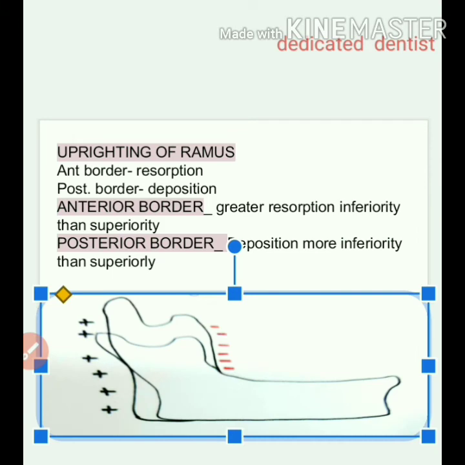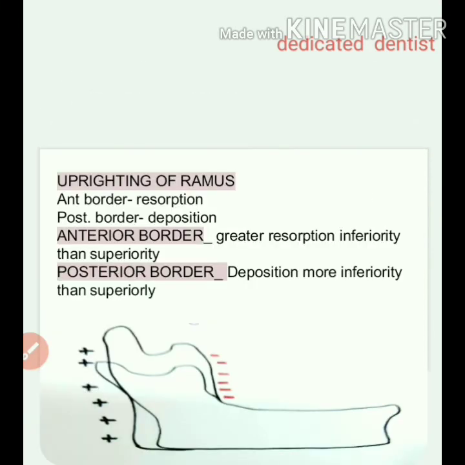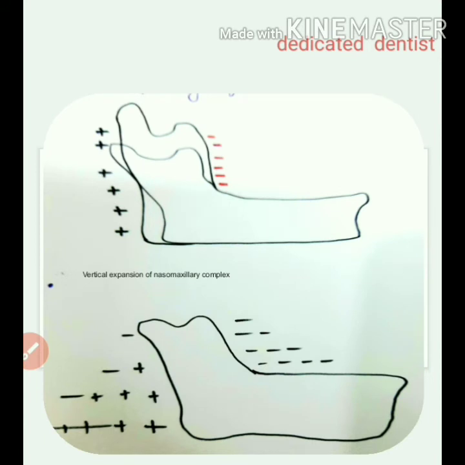Now you see that at the anterior border, where the resorption is taking place, it is greatest in the inferior area than superior, and at the posterior border also deposition is greatest in the inferior area than superior area. You can see here I have drawn this large number of dashes.